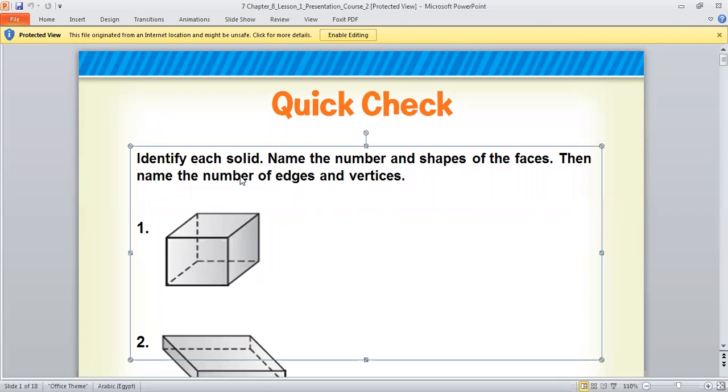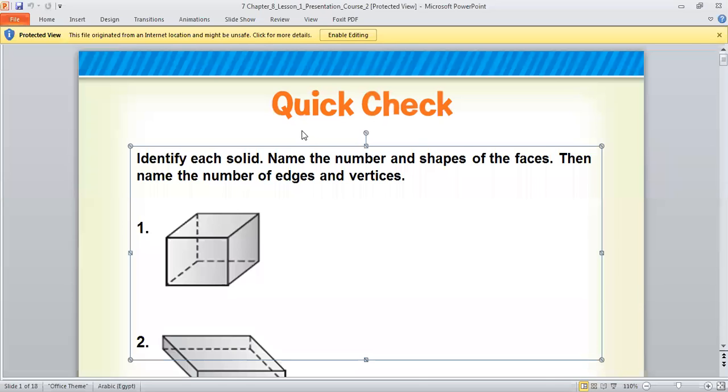Firstly, read what we have in the head of the question. The head of the question says: a quick check. Identify each solid. Name the number and shapes of the faces. Then name the number of edges and vertices.